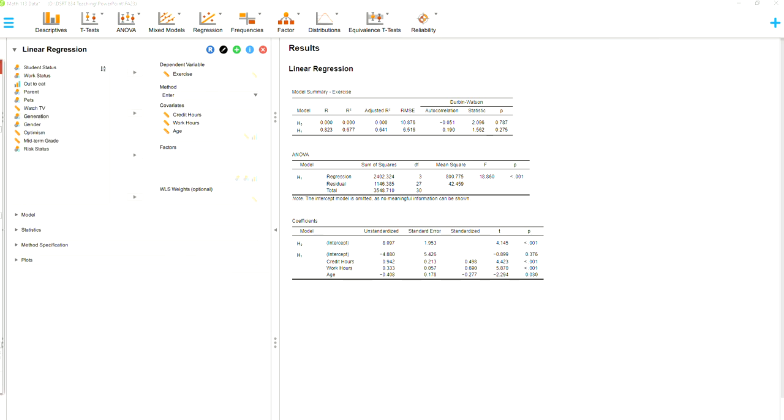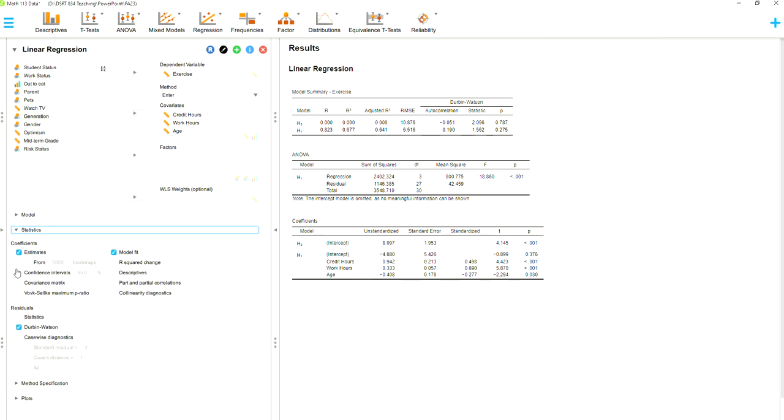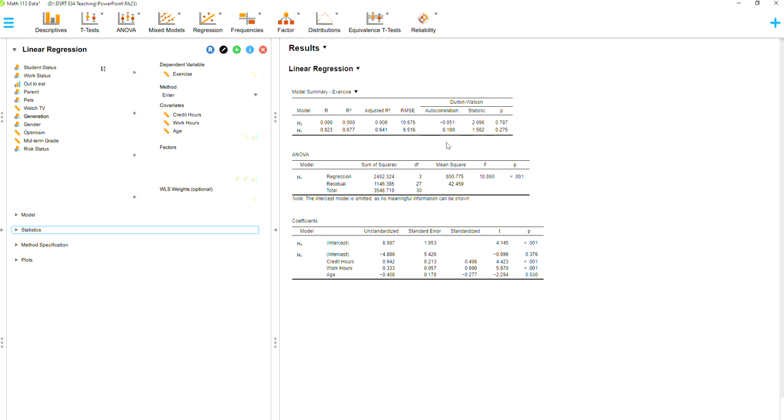Remember, we checked the box for Durbin-Watson, and here's that information. What we're specifically looking at is the H1 statistic, that's 1.562. We want that value to be between 1 and 3, so we are good to go. This is a good value for Durbin-Watson, so green light, excellent.